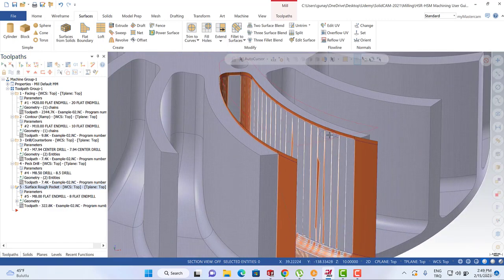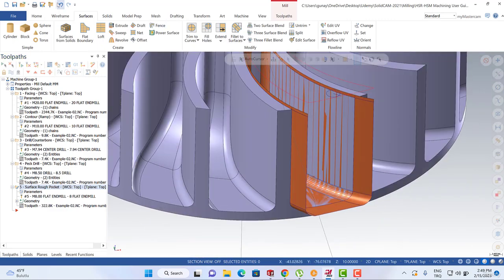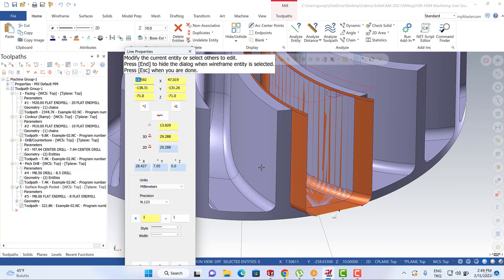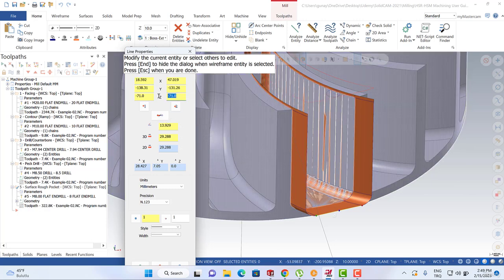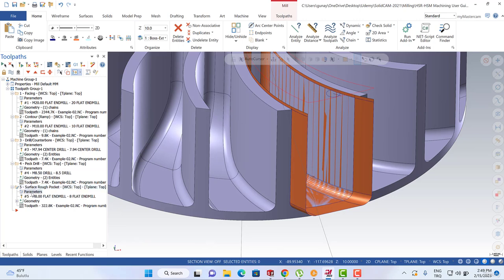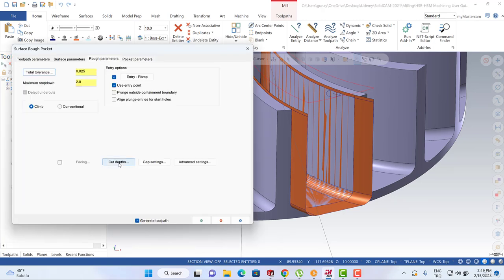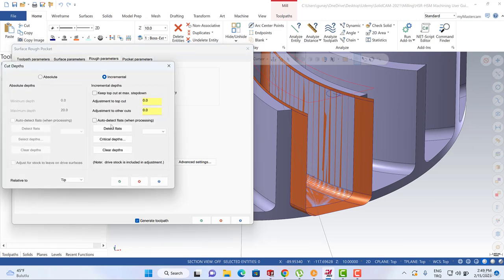If you don't want to see that kind of approach here, you can turn to the Home, Analyze, and you can select this line. This is my distance, minus 71. I can turn to the parameters and rough parameters, and we can activate the cut depths.